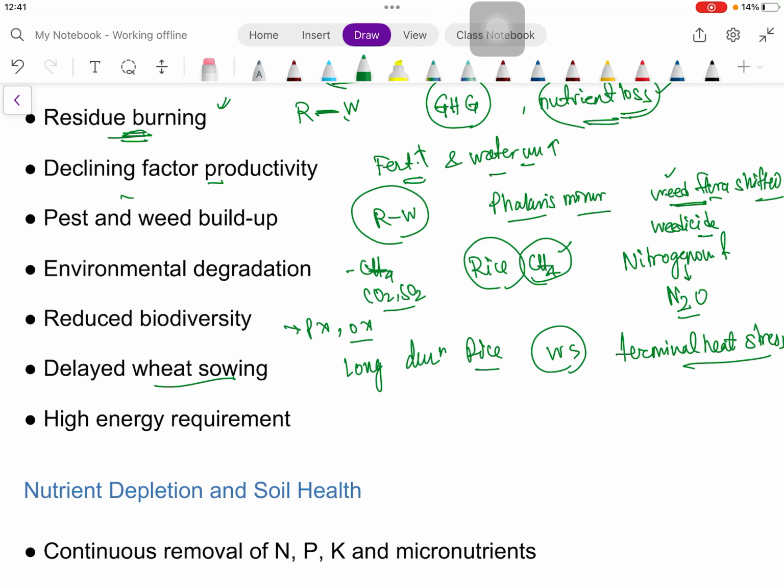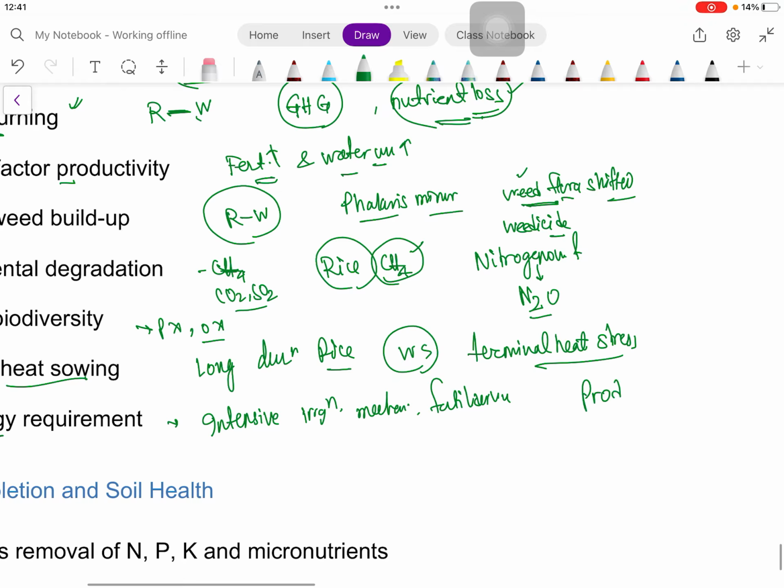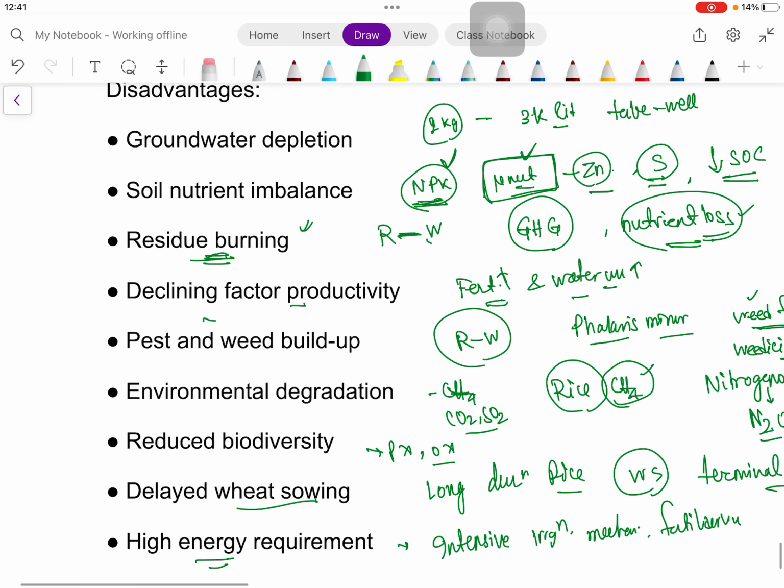Then high energy requirement. Why high energy requirement? Because as we have seen, intensive irrigation is followed there, mechanization, fertilizer use. All these increase the production cost, and carbon footprint also increases. So despite these challenges, why are we going for this particular cropping system?